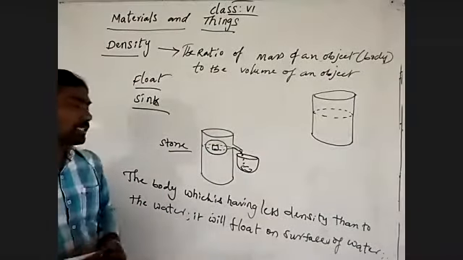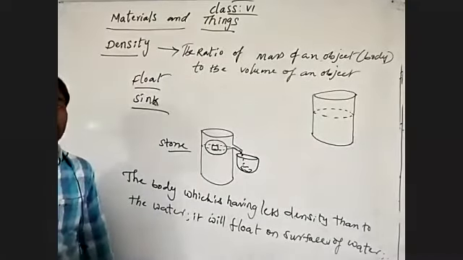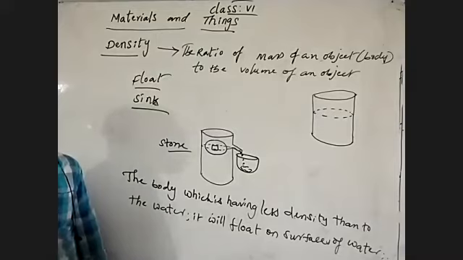So the body which is having less density than the water, that body will float on the surface of the water.